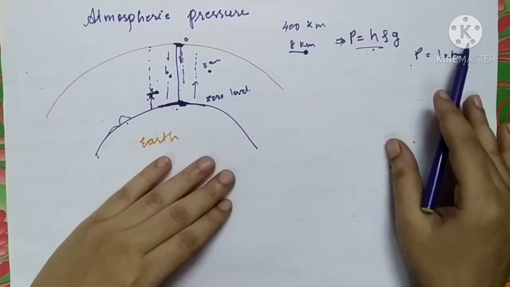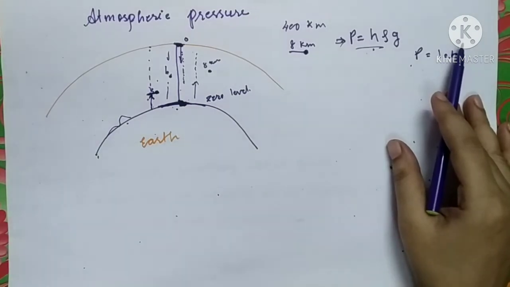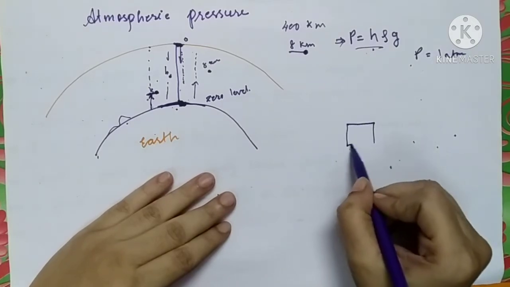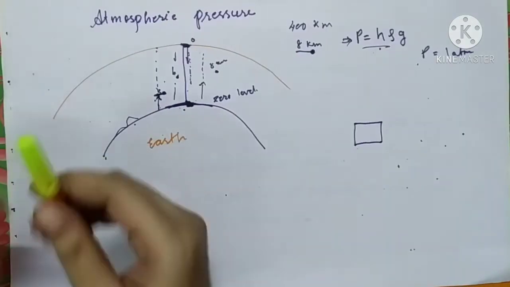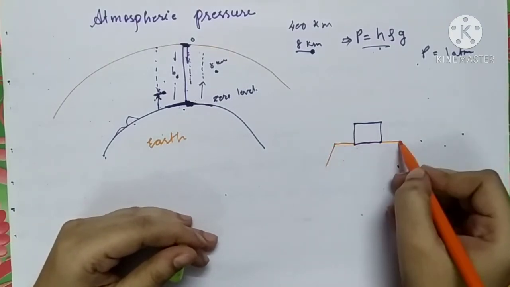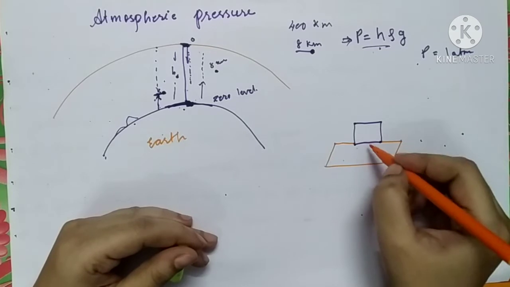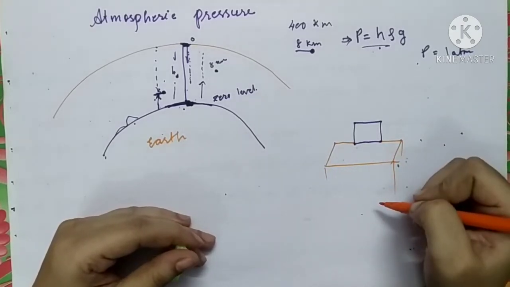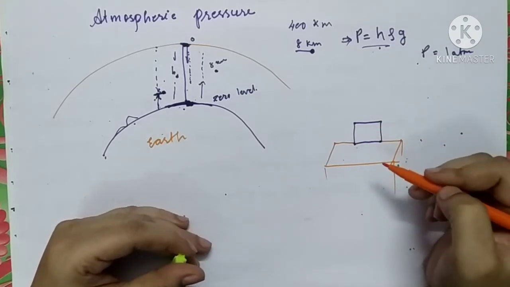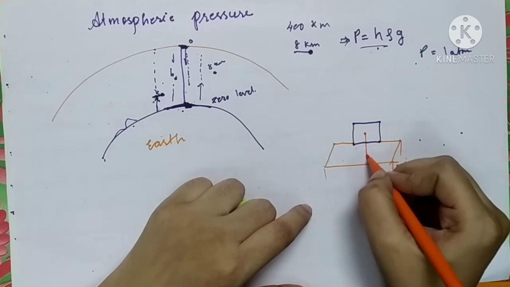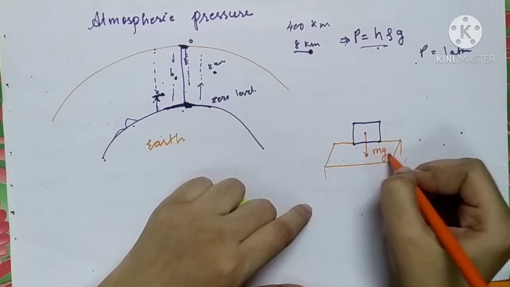One more thing that you should know about the forces acting on any object. Let us consider one box. It is placed on the top of a table. What are the forces acting on this box? The very first thing that should come into your mind is the force of gravity, mg.